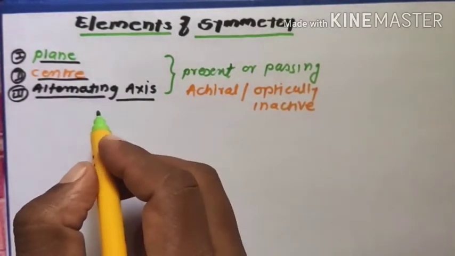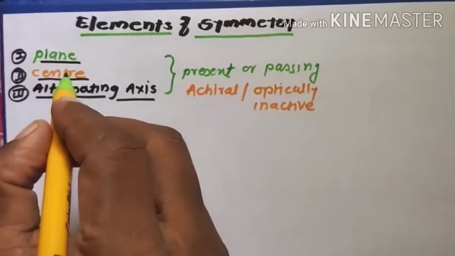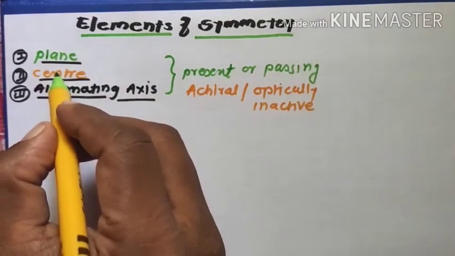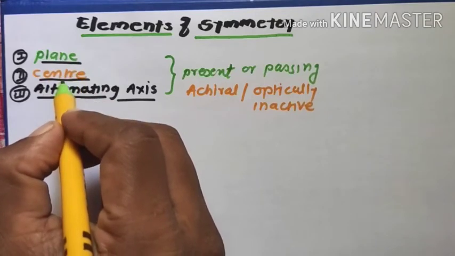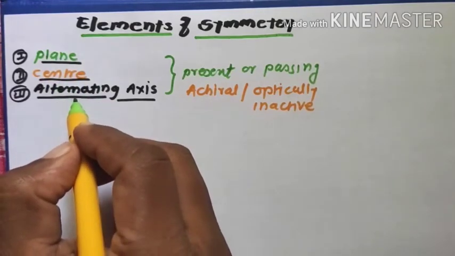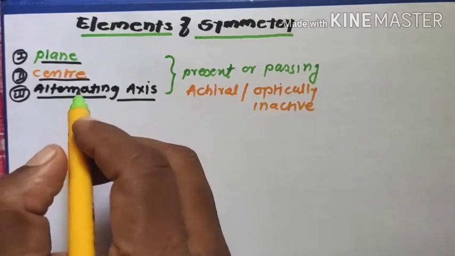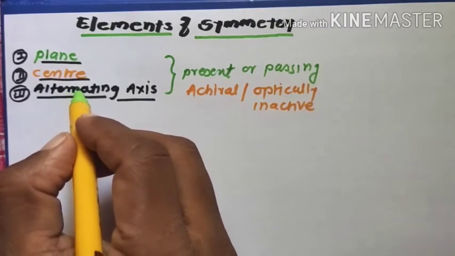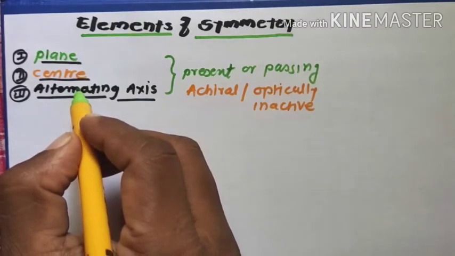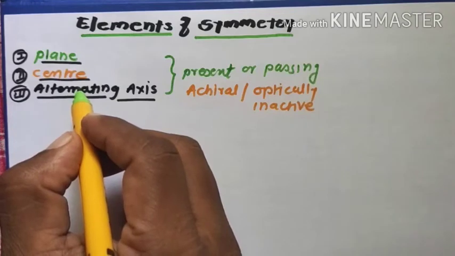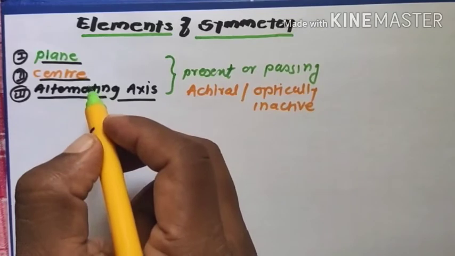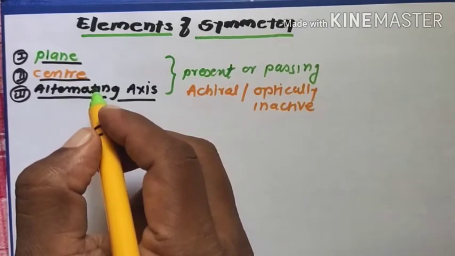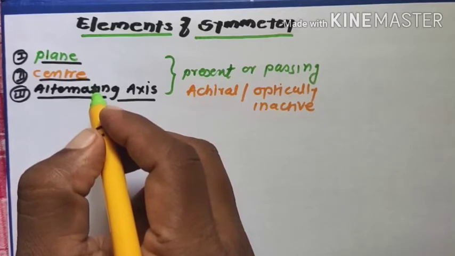In today's lecture we will learn the three important elements of symmetry, plane of symmetry, center of symmetry, and alternating axis of symmetry, and how they are important for finding whether the molecule is in an optically active or inactive form. In the last lecture we learned that chirality is not a sufficient condition for optical activity.